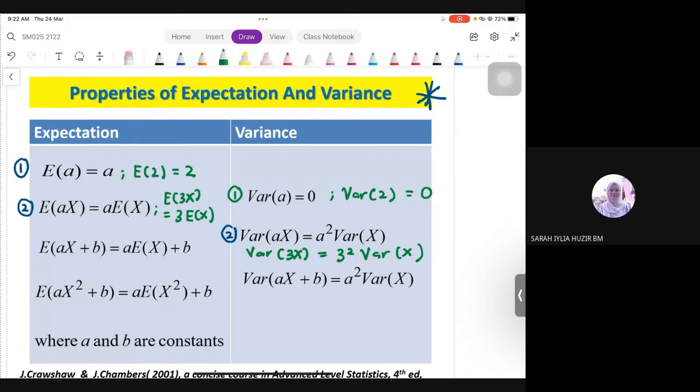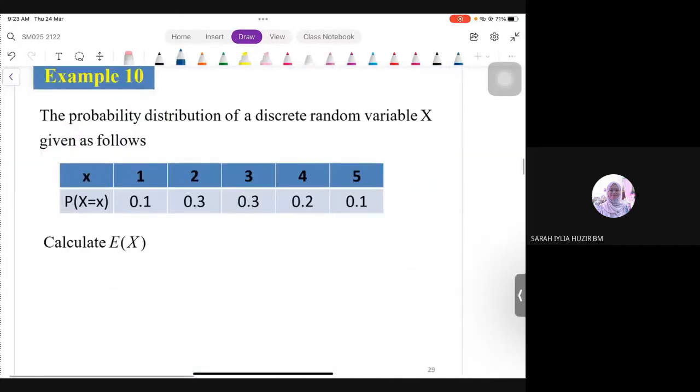And then number 3, that is just a combination of the first and second rule. Okay, combination kat situ. Kalau saya ada E of aX plus b, dia akan jadi aE(X) plus b. Dia sebenarnya sekadar kita pecahkan satu-satu bracket. Sama juga untuk variance, kita pecahkan jadi satu-satu ikut plus sign yang ada. Okay, tak apa, kita buat example nanti awak lagi nampak lah. Alright, kita try terus jawab soalan.